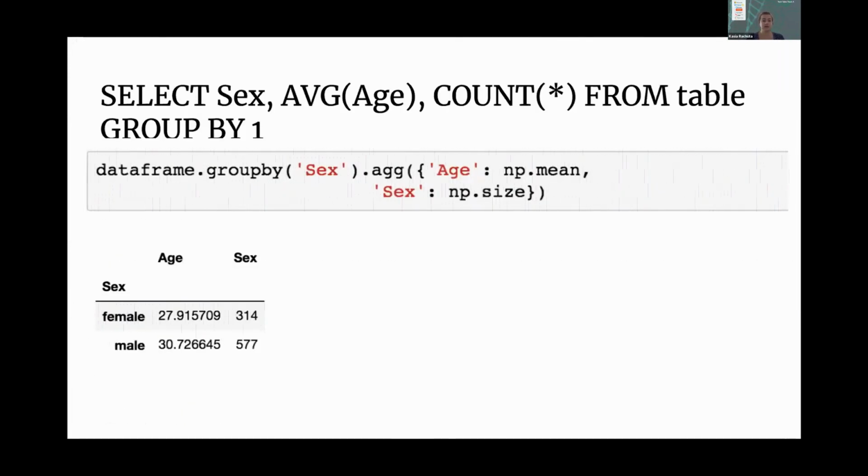So now I want to look at sex, female or male. I want to look at the average age, and I want to just count star. That means doing multiple aggregates all in one go, which is what we need NumPy for. So again, I pick the data frame, I group by sex, and then I add the aggregate function. And then in the brackets, I specify which columns I want what aggregate function to run by. So for age, I want NumPy mean, and then for sex, I want to do NumPy size.